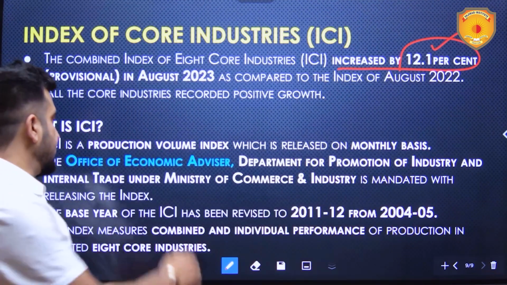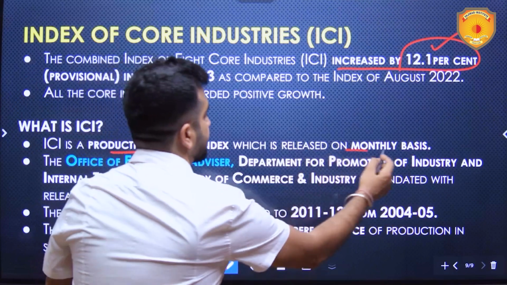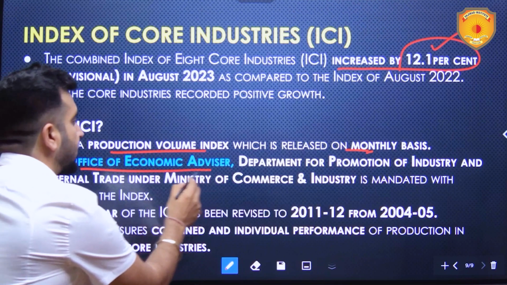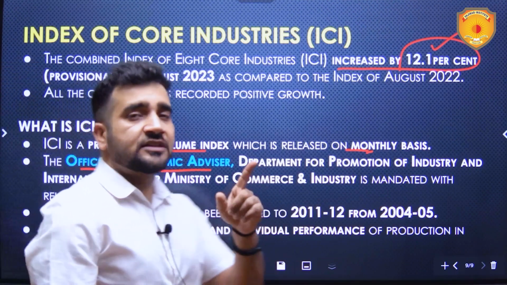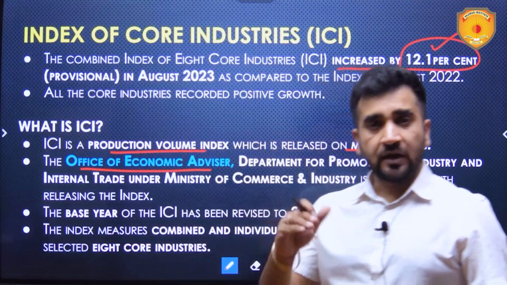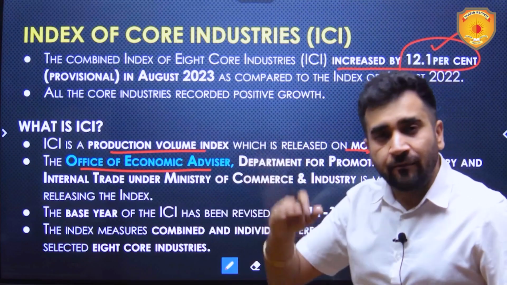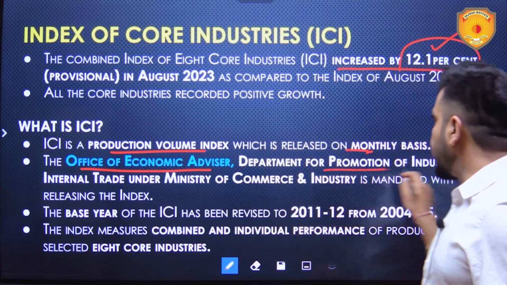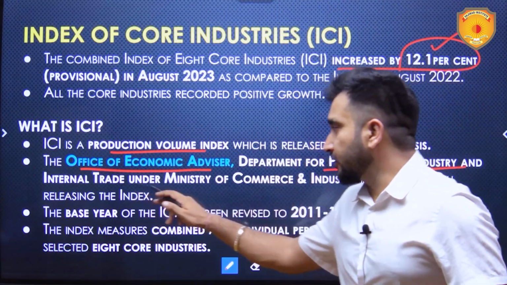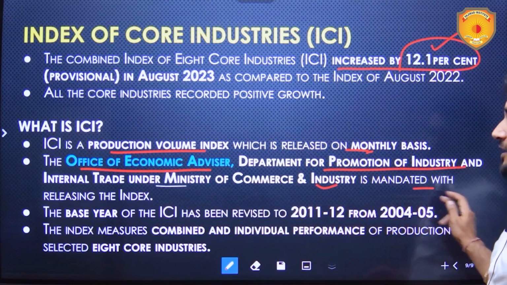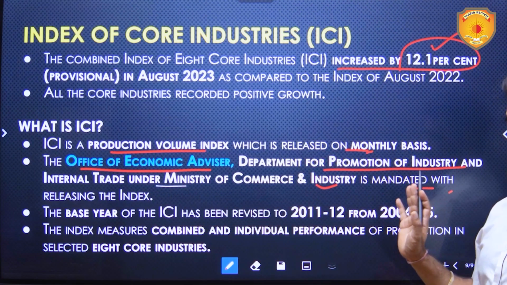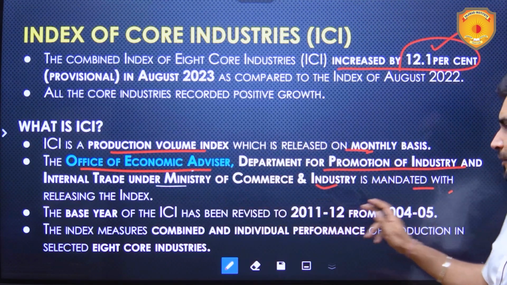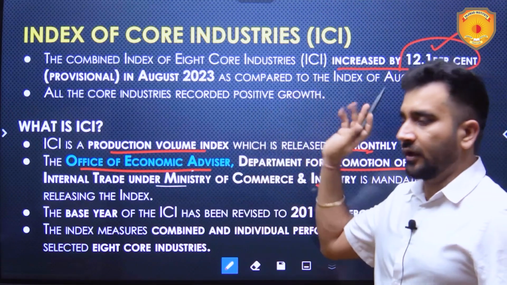Now what is ICI? It is a production volume index which is released on a monthly basis, obviously with a lag of 6 weeks. Office of Economic Advisor releases it. IIP is released by NSO. But by the end of this topic, we will establish the connection between core industries and IIP. Department for Promotion of Industry and Internal Trade under Ministry of Commerce and Industry is mandated with releasing the index. So Office of Economic Advisor is under this, which is under Ministry of Commerce and Industry, which releases this data.